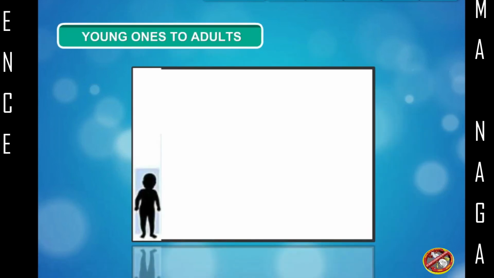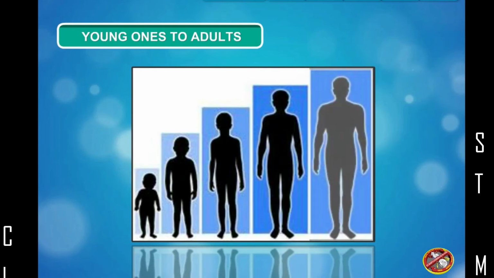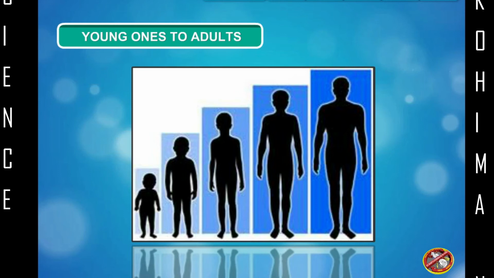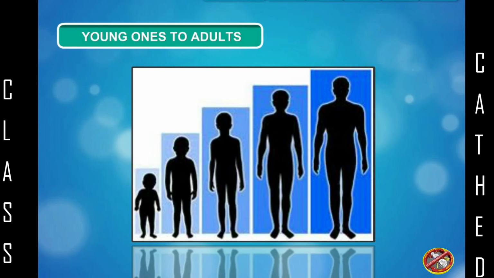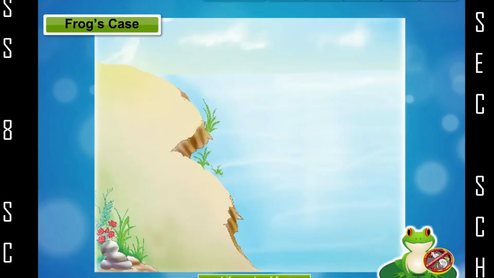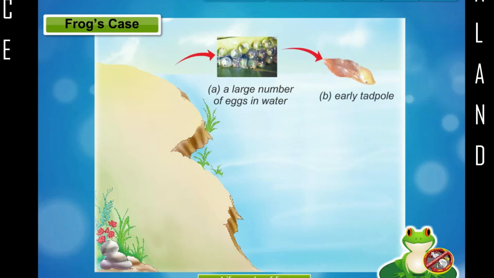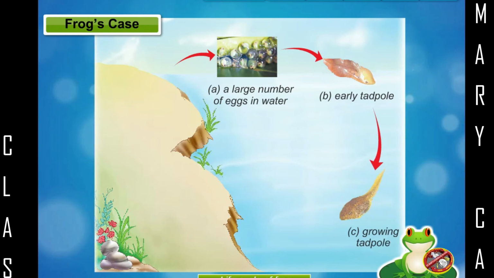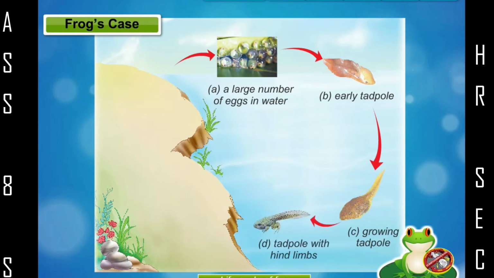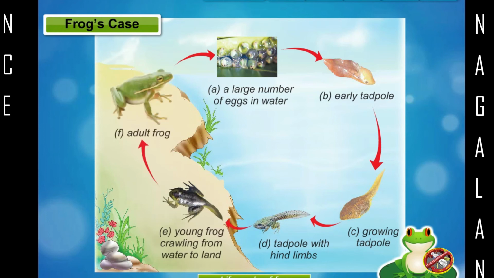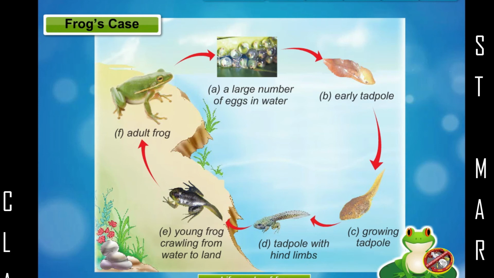Young ones to adults. The new individuals which are born or hatched from the eggs continue to grow till they become adults. Let us study, in some cases, how young ones grow and develop into adults. Frog's case. Adult frogs lay a large number of eggs in water. The eggs hatch into small fish-like larvae called tadpoles that grow larger as they feed on algae and bits of plant material. The tadpole grows hind limbs.